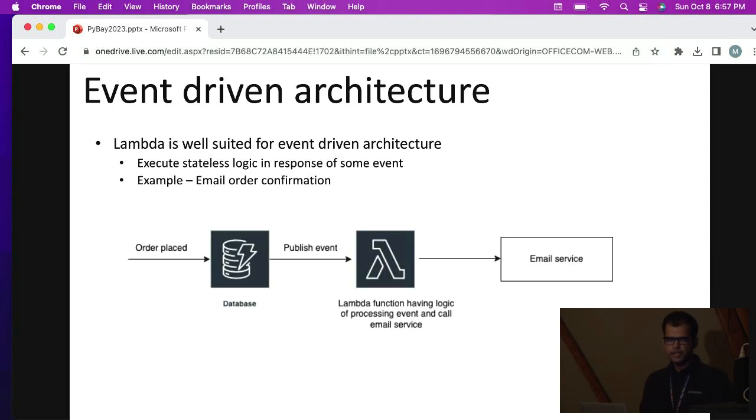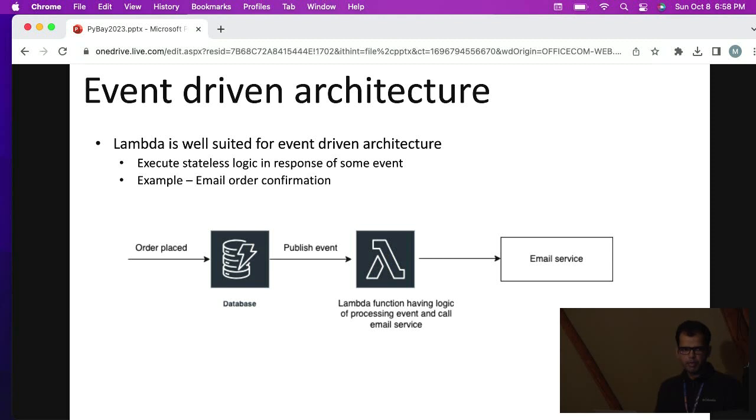Lambda is really well suited for event-driven architecture. I will give a brief introduction about event-driven architecture. Whenever we want to execute some kind of stateless logic in response to some event, we can use serverless architecture. It's because we don't need to pay for servers running 24 by 7. Let's say in the entire day we get traffic only for 1 hour. We want to only pay for that 1 hour rather than paying for all 24 hours.